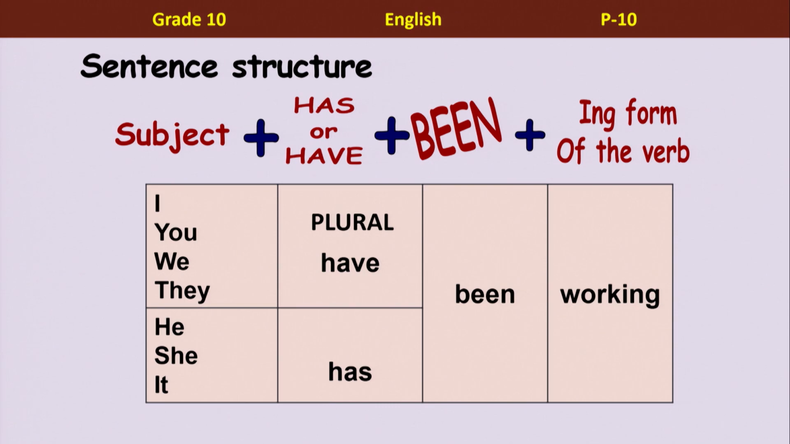So, what happens in these sentences? If you have the word have: I have been working. You, if you take you as a subject, you have been working. What about we? We have been working. They have been working. Correct. Let's look at has now. Has is for singular. He has been working, she has been working, and it has been working. So, if the subject is singular, we have to use has. If the subject is plural, we have to use have.